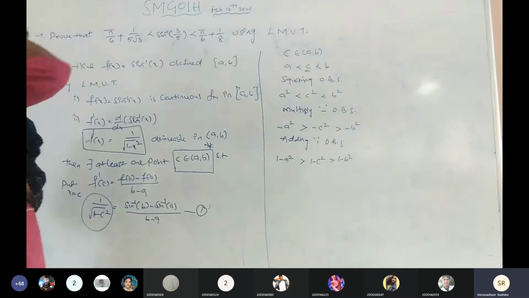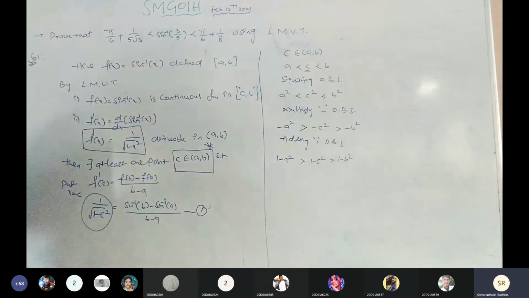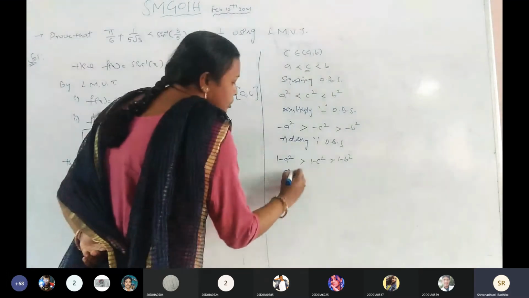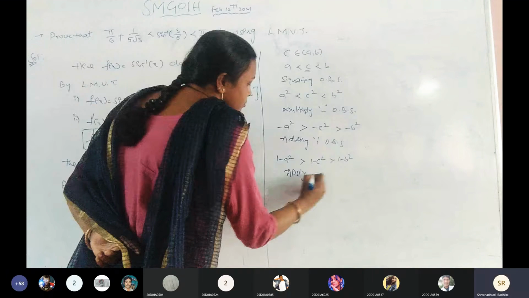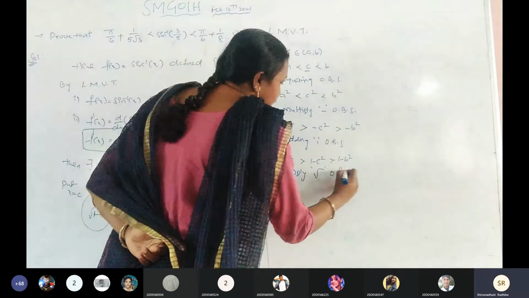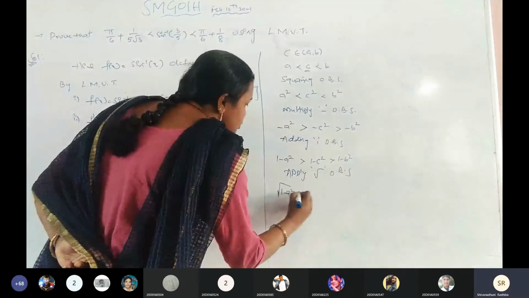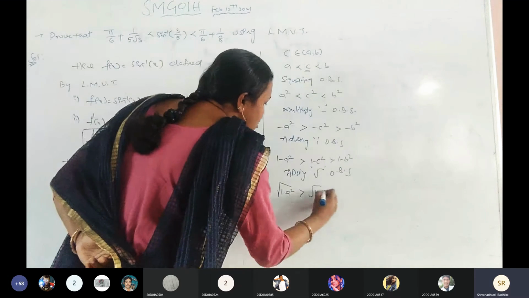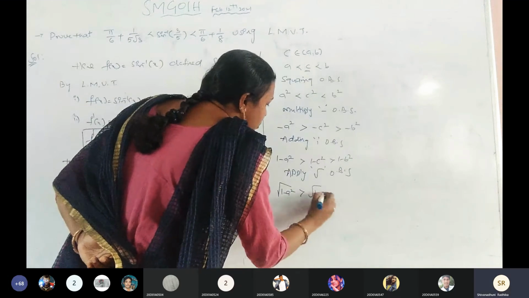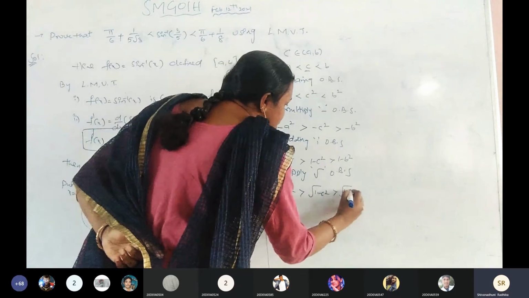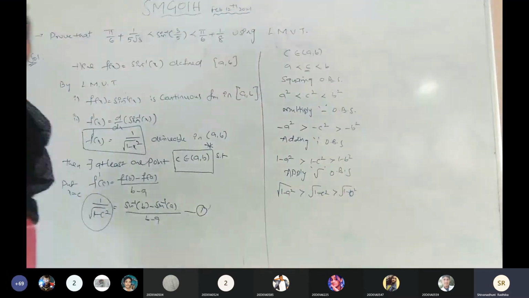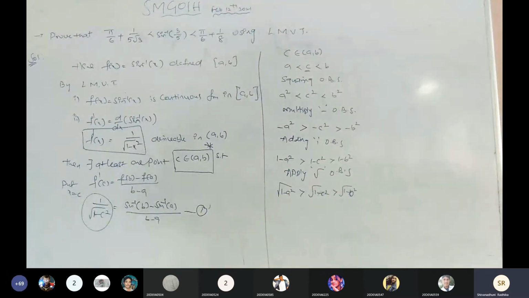Okay, now next. Again we have the root there. Is it clear? Now apply square root on both sides. What do we get here? Under root of 1 minus a square greater than under root of 1 minus c square, which is greater than under root of 1 minus b square. When we apply the square root, there is no change at all in the signs. Is it clear? Now the denominator part will be completed.